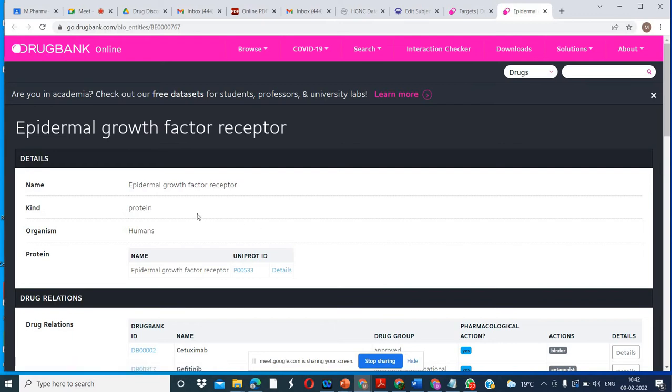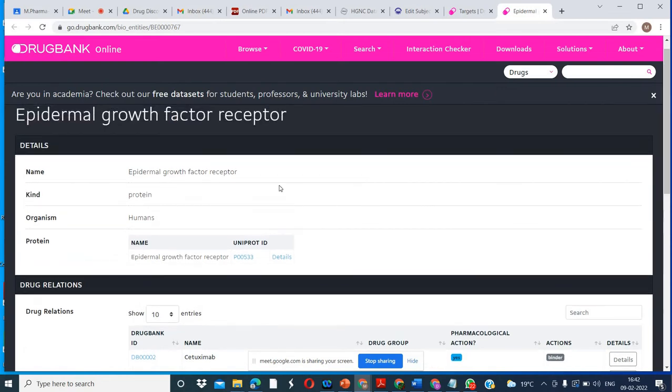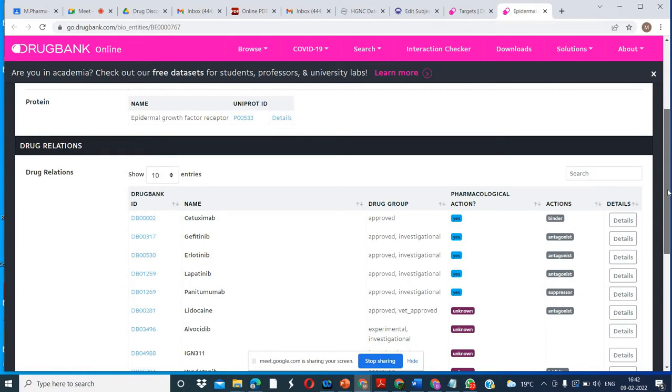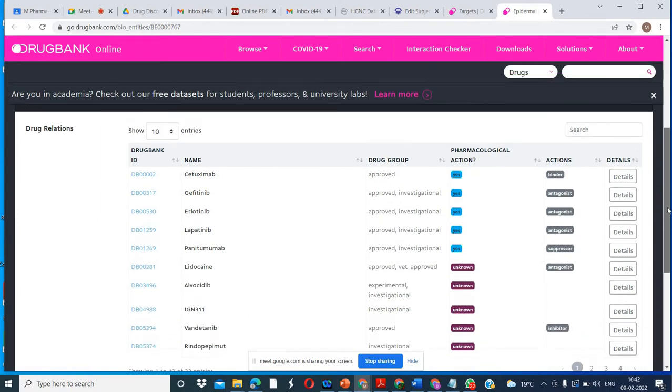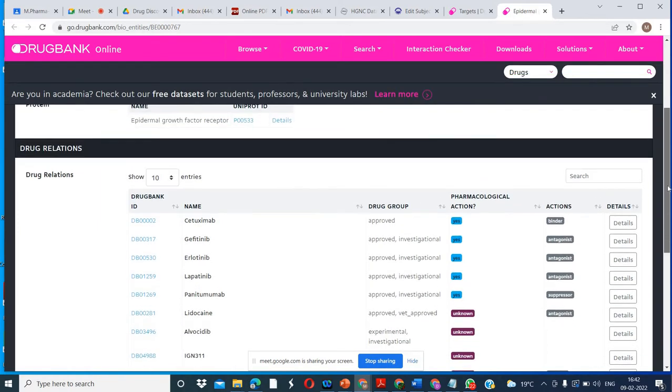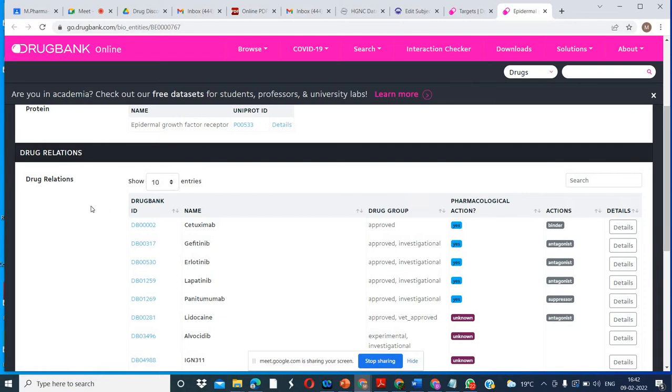Because this is a bioentity, it is saved in the bioentity database. This is the protein, the organism is human, and it is also connected to the UniProt database. Here you can see we have all the information about what this drug has, the drug relation.